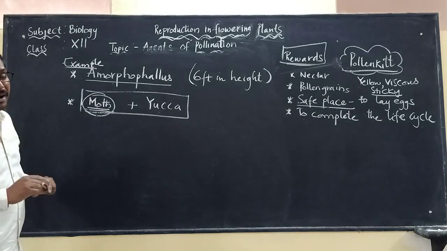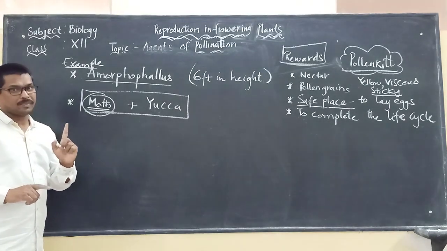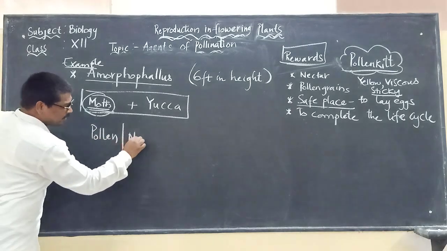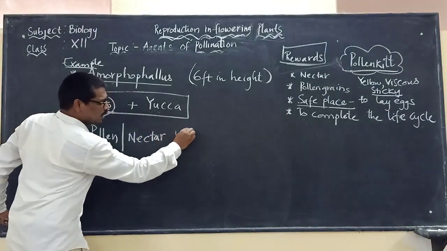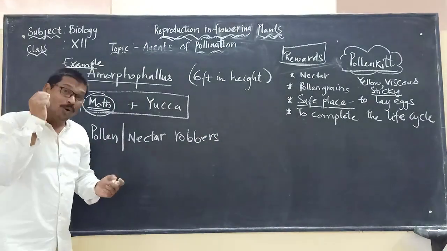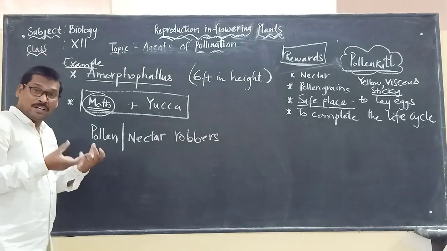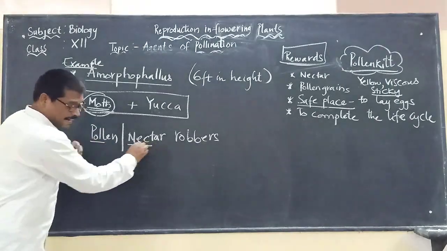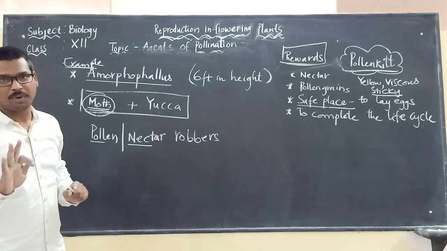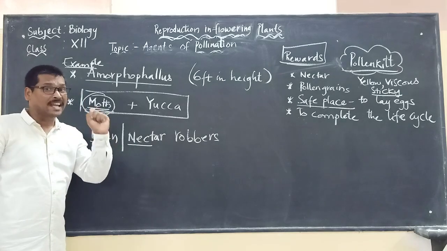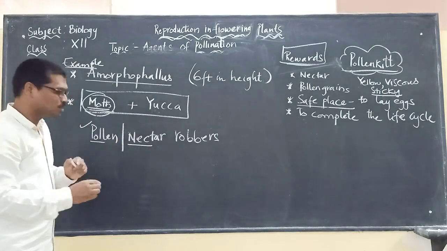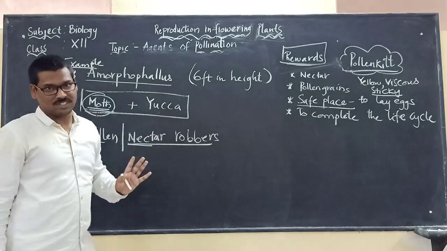And the last thing that we have to keep in mind in this video is that there are some insects which are also called pollen or nectar robbers. What do you mean by pollen or nectar robbers? Those insects which go for collecting the pollen or the nectar from the flower, but are not involved in the process of pollination. So those insects which do not help in the process of pollination, but collect the pollen grains or the nectar, are called what? Pollen or nectar robbers. Thank you so much.